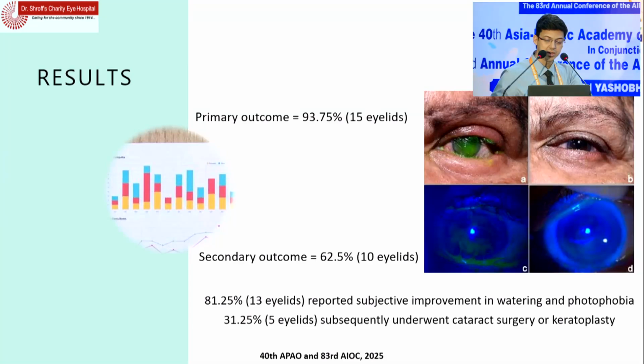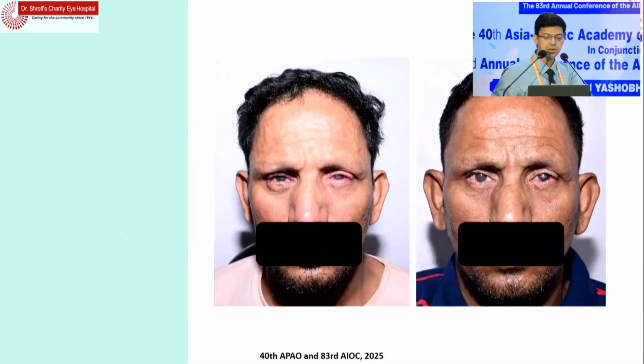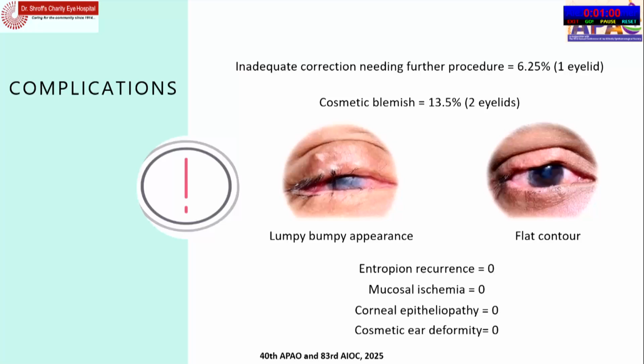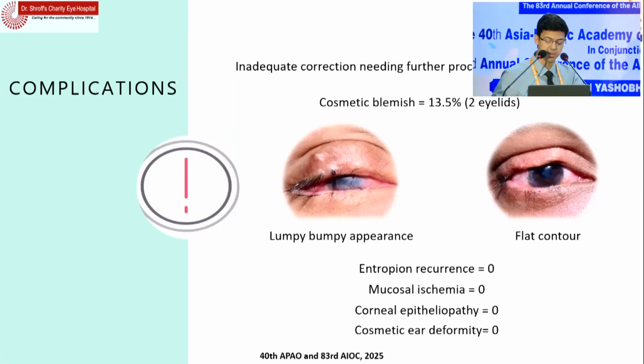After correction of 5 eyelids, patients could undergo successful cataract or keratoplasty surgeries and are doing well on follow-up. This is one of our patients who underwent bilateral procedures, and as you can see, the symptoms of photophobia and ocular surface irritation have improved. The ocular surface appears much improved here. In one patient, there was inadequate correction, which received further everting sutures, and a cosmetic blemish was present in 2 eyelids, but we saw no recurrence, mucosal ischemia, or any corneal epitheliopathy in our study.